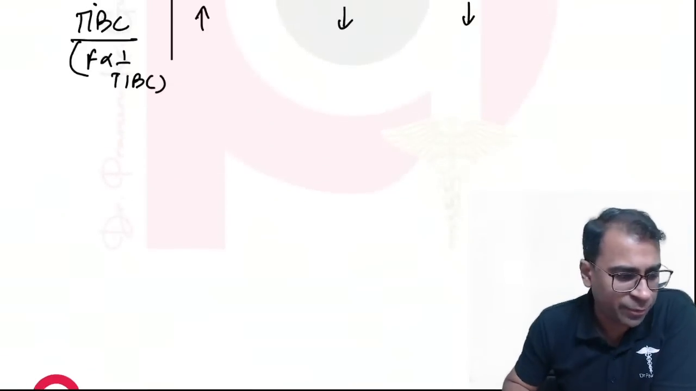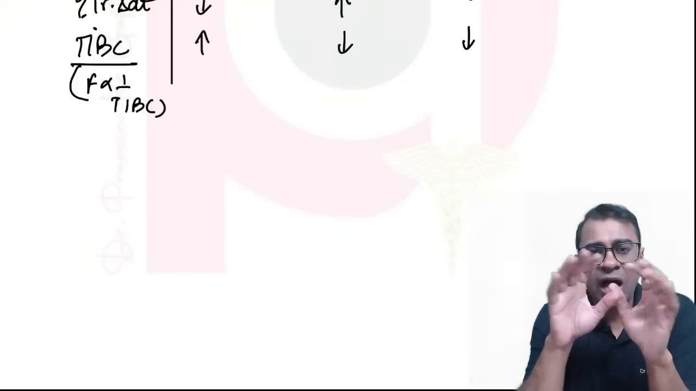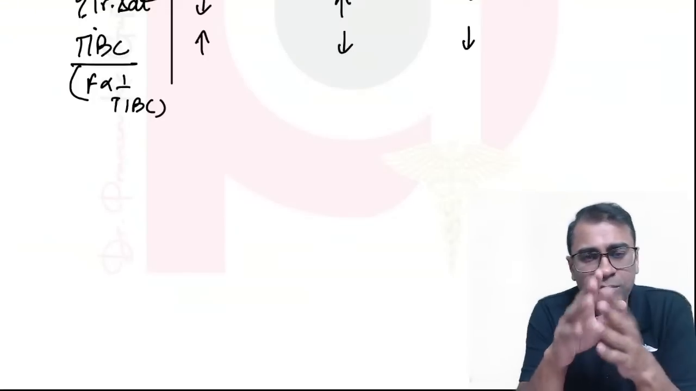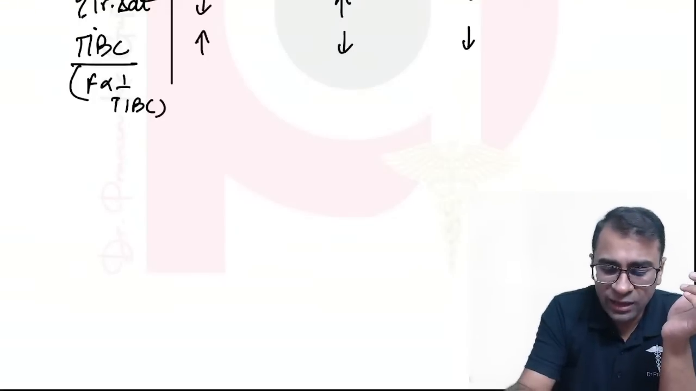Iron regulatory proteins, what are they? Look, iron regulatory protein is IRP. So IRP, what it ensures is,